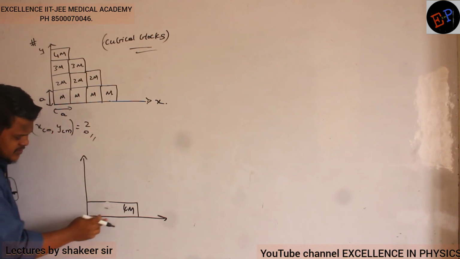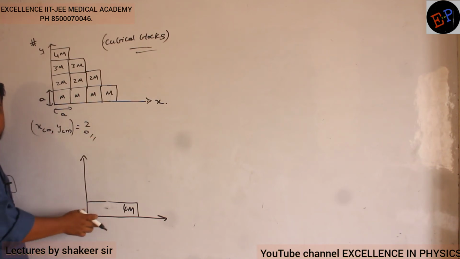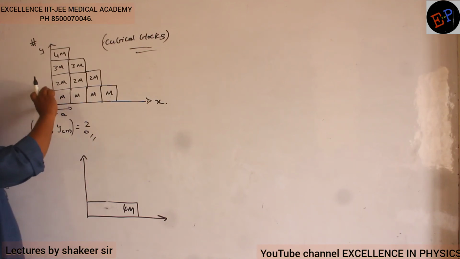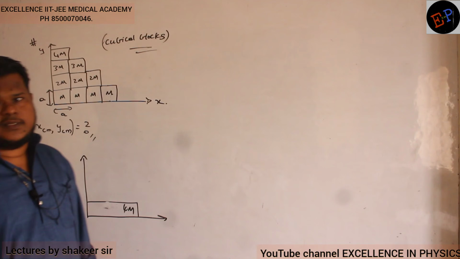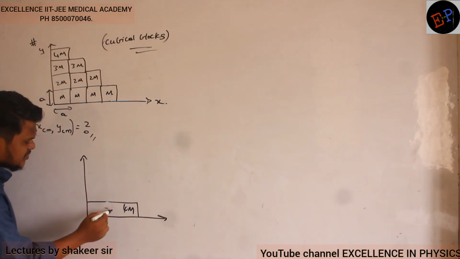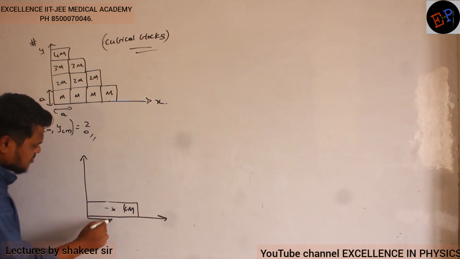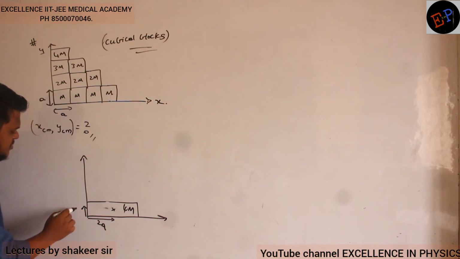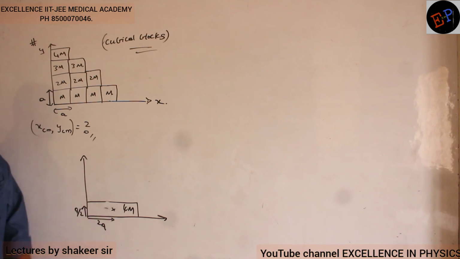So center of mass will be presented at 2a on the x-axis, exactly at the middle. Similarly, what is the height of this block? A. So center of mass will be presented at a by 2 on the y-axis. That's all, no? So therefore, I can say that this distance is how much? This distance is 2a. And what about this distance? This distance is a by 2. Can I call it like this? So this is the center of mass of this block.